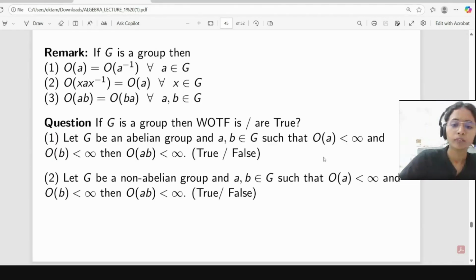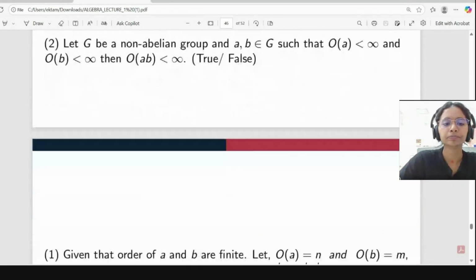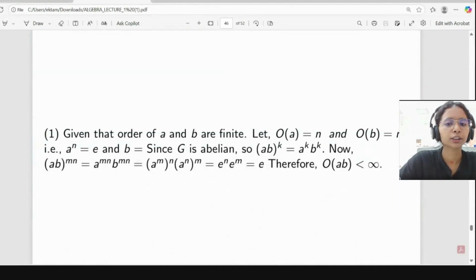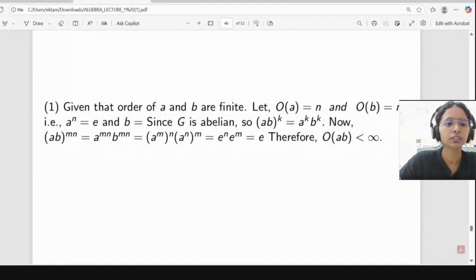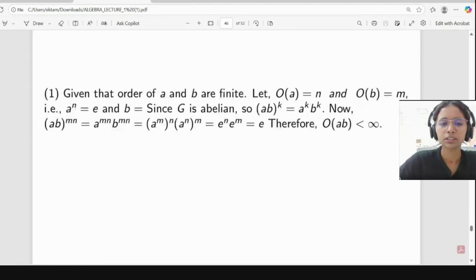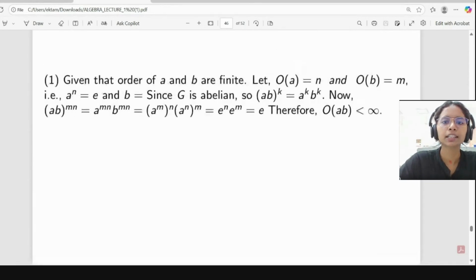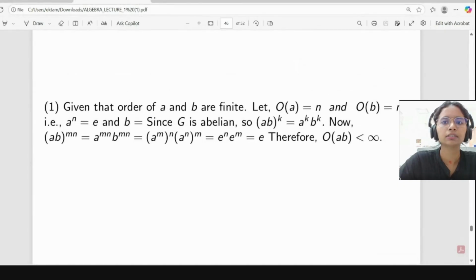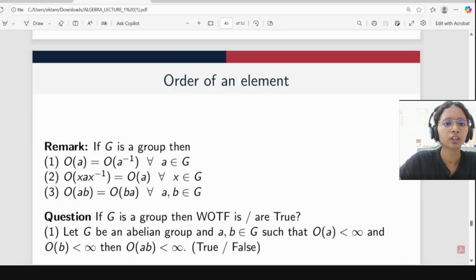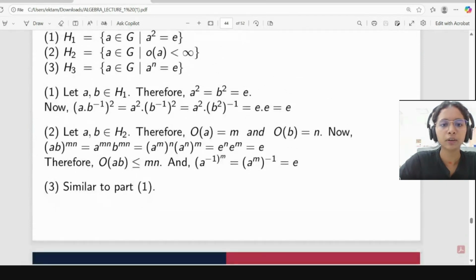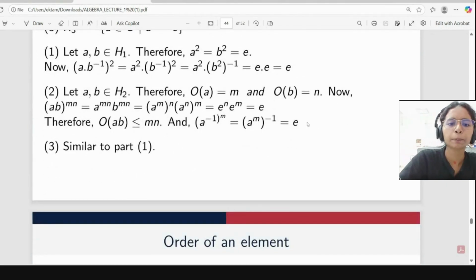Okay, so we will see the proof of the first part. Why is it coming like this? The solution of the first part is similar to this problem only. What we did here, like part B: here we have an abelian group, and one thing is there.